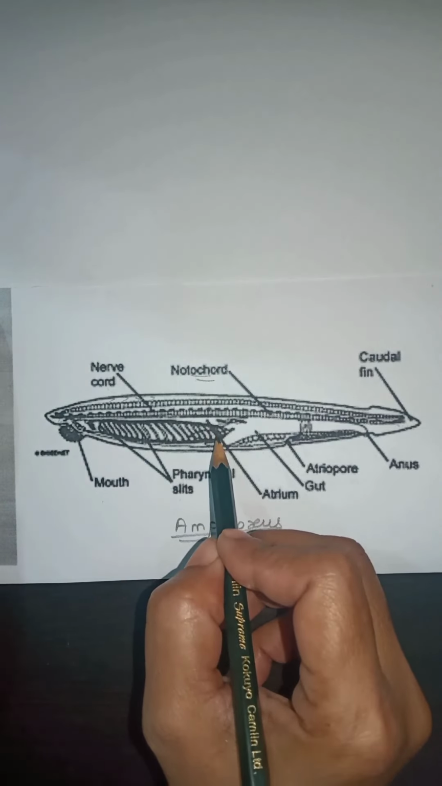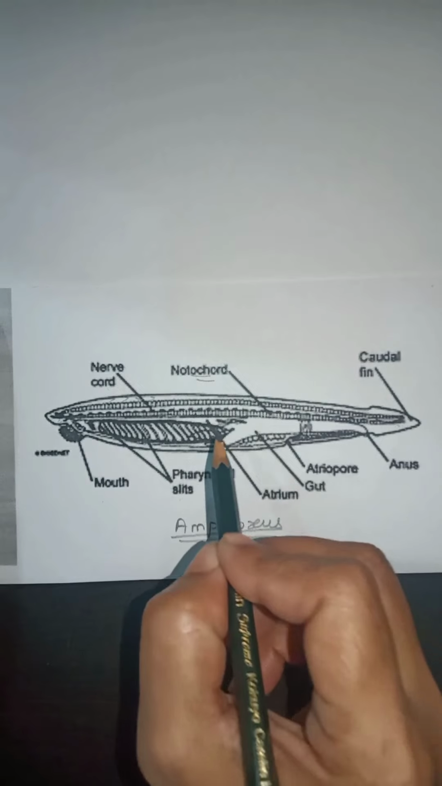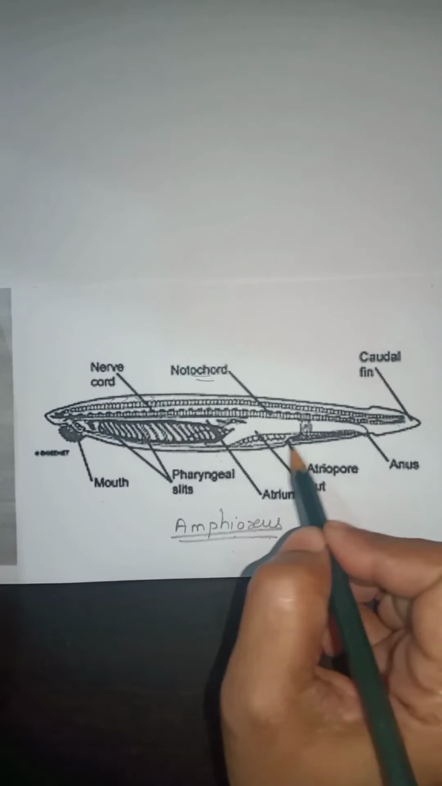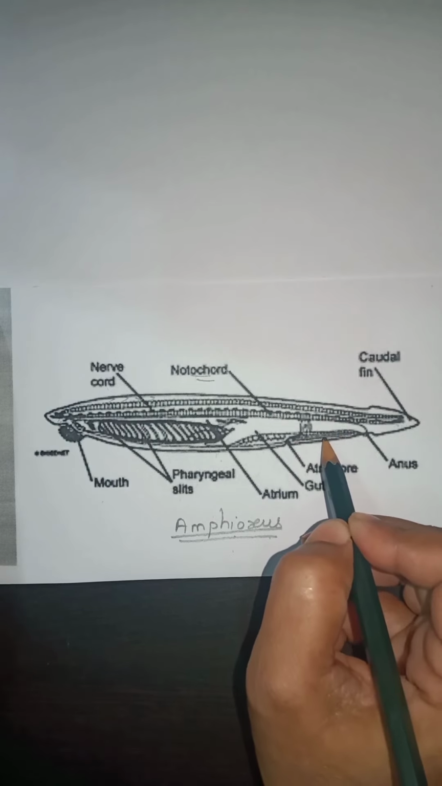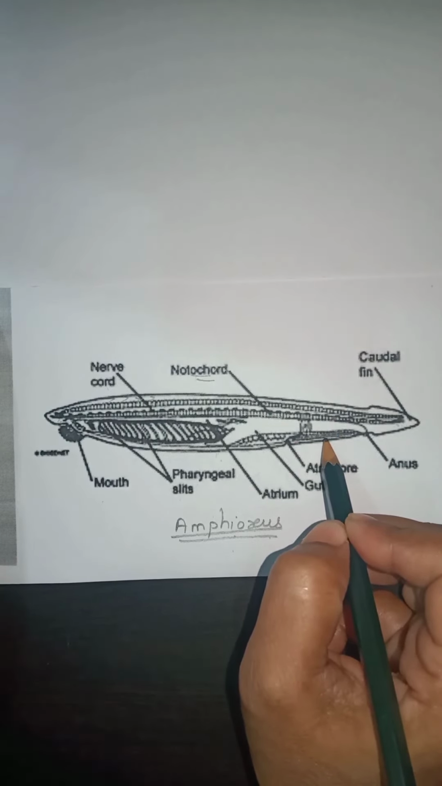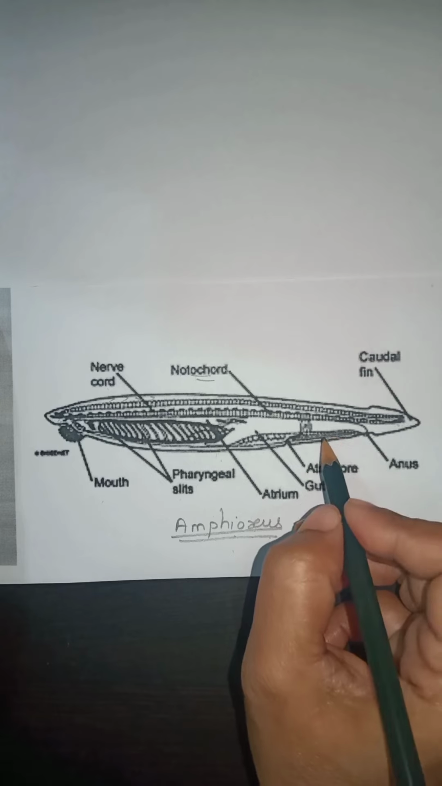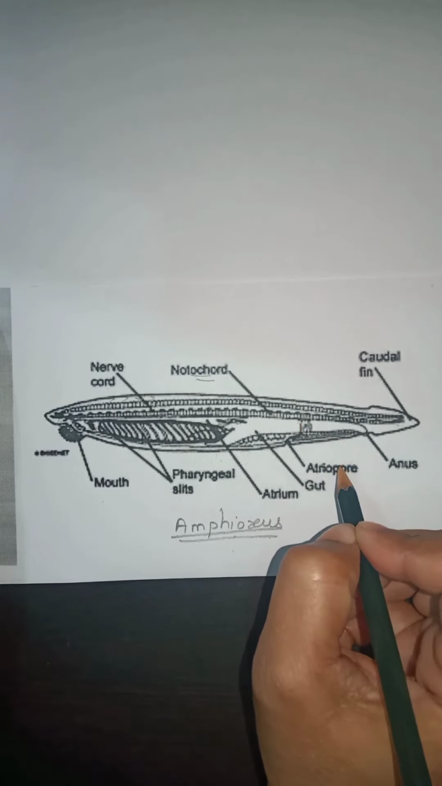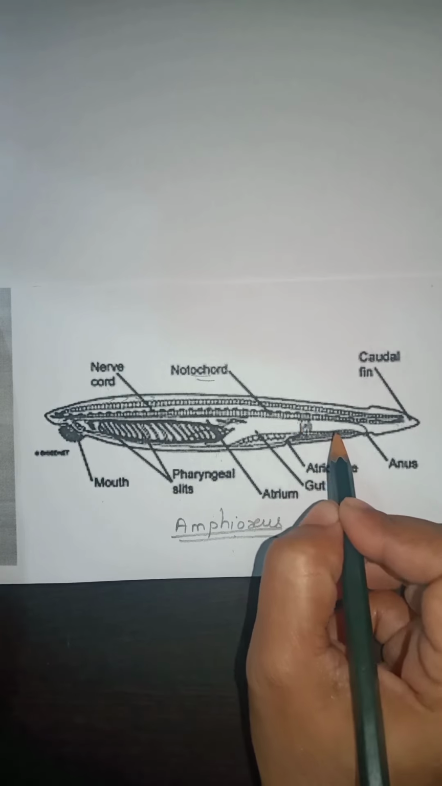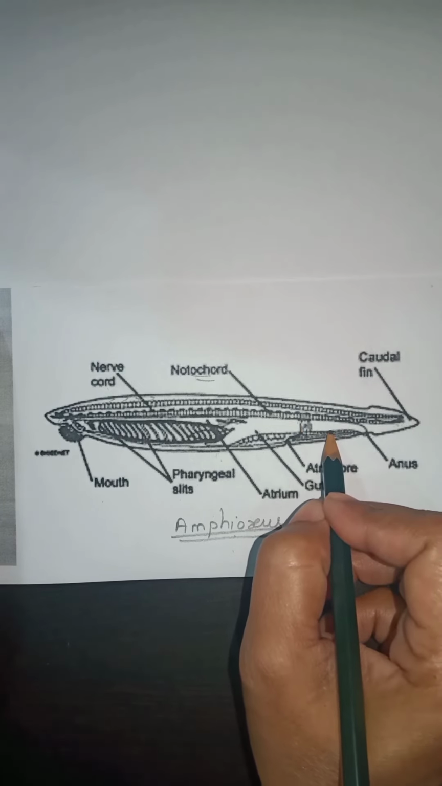In these animals, excretory organs are in the form of solenocytes. That means the excretion which is formed in the body is thrown out through solenocytes.